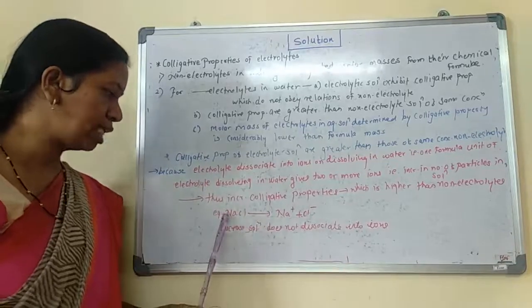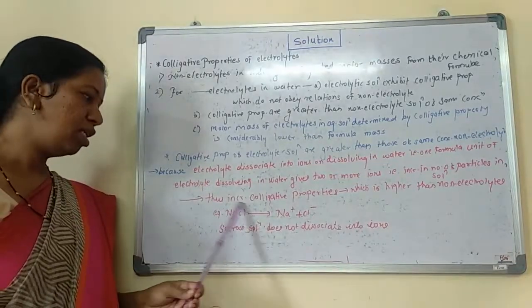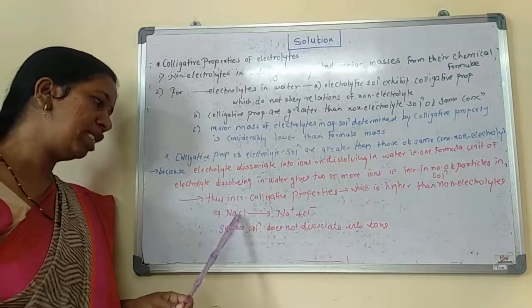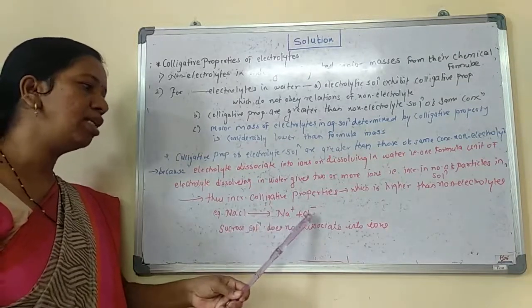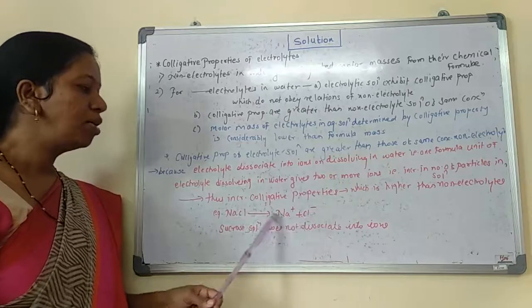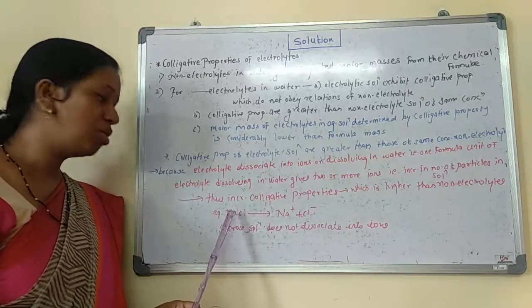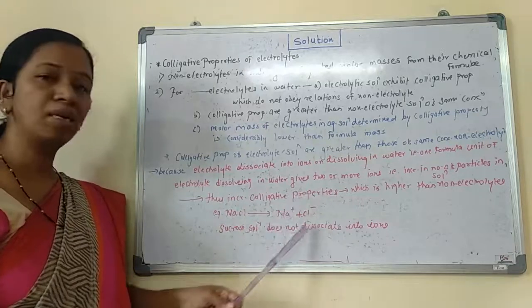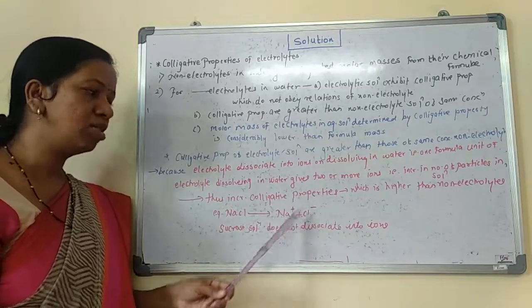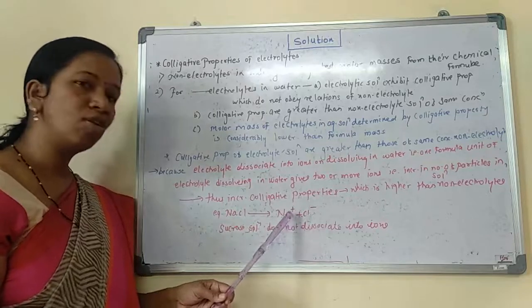So we take the example of NaCl. Here is 1 formula unit of NaCl, which on dissociation in aqueous solution gives Na plus and Cl minus. We started with 1 formula unit and we are getting 2 ions. That is nothing but an increase in the number of ions or solute particles for the colligative property.